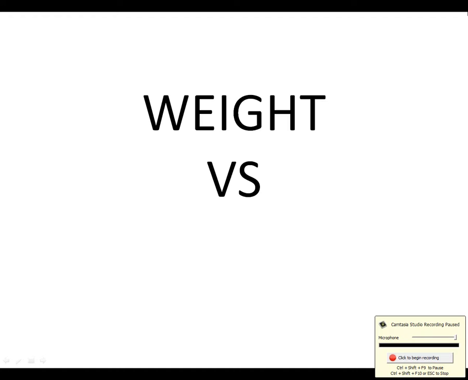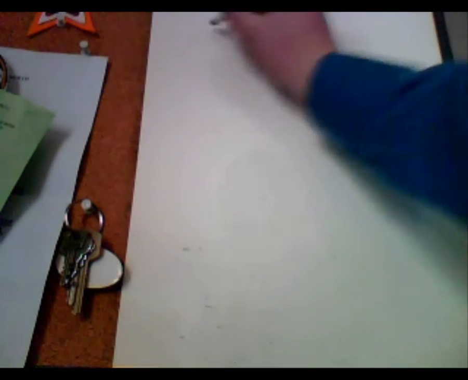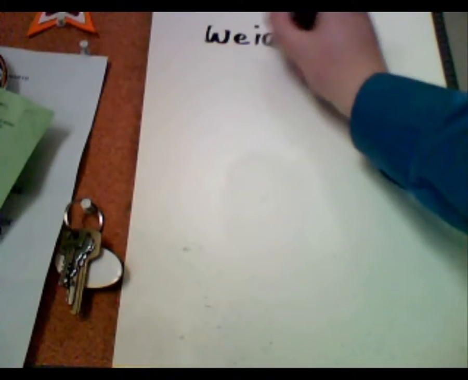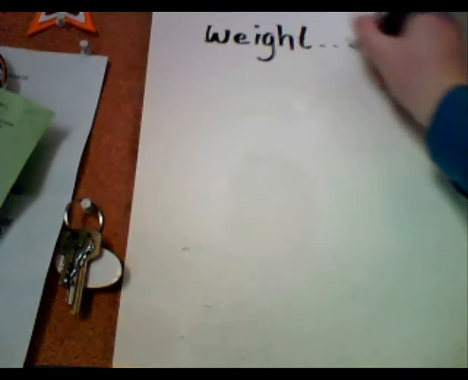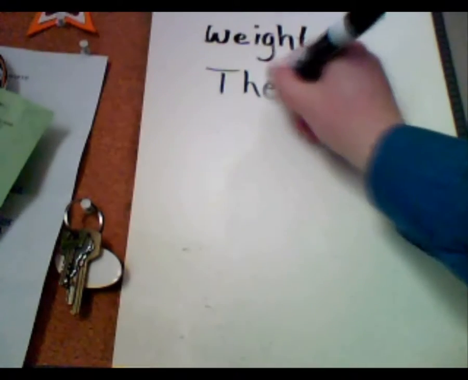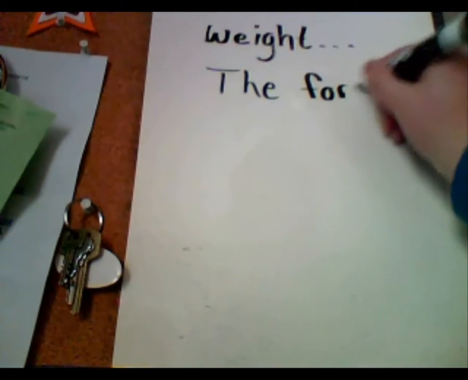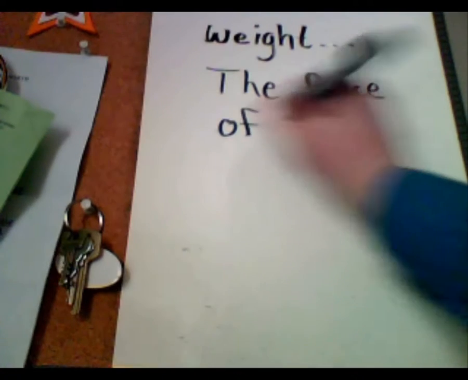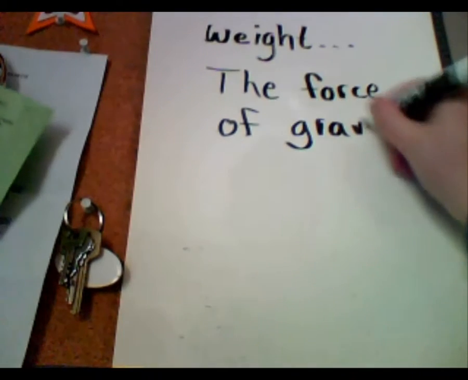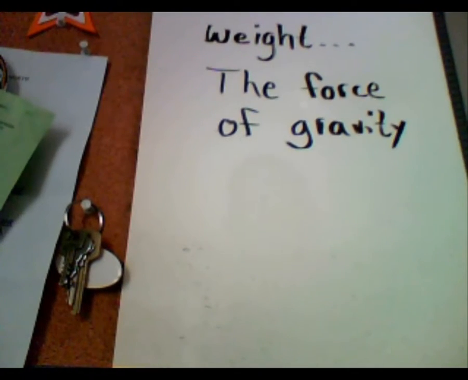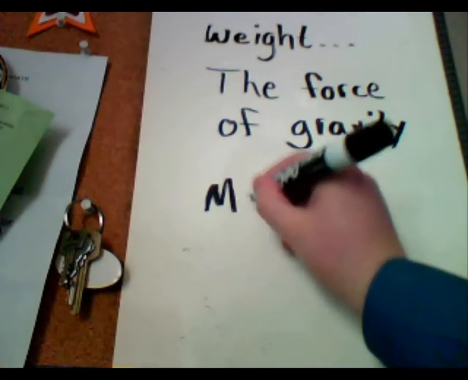This is a quick video on weight versus mass. Let's begin with this. Weight. Weight is known as the force of gravity. Now weight is going to vary from planet to planet because the acceleration from gravity changes.